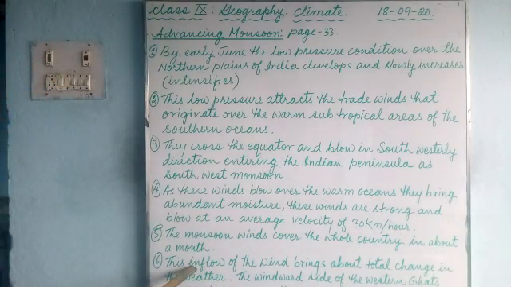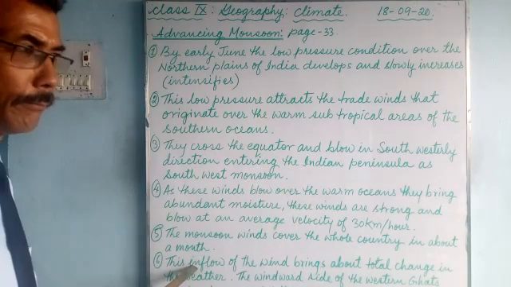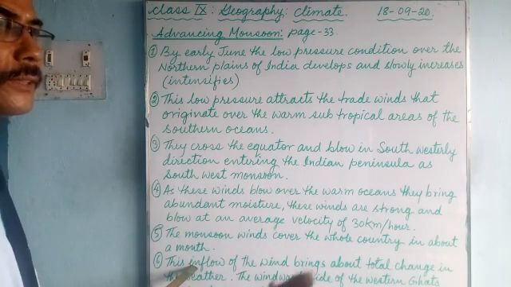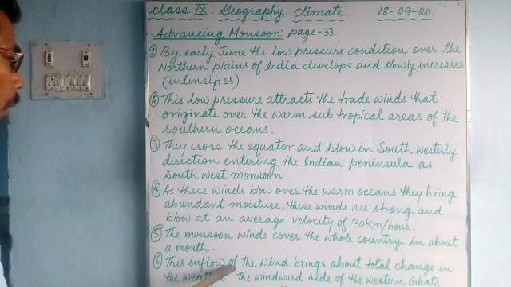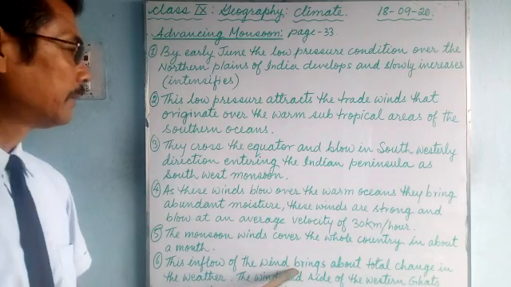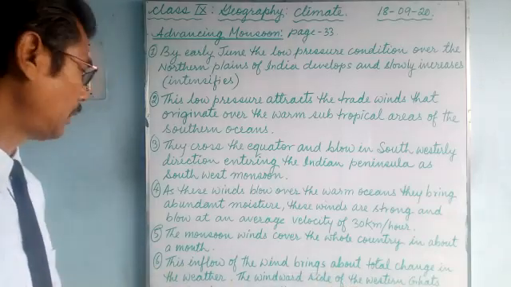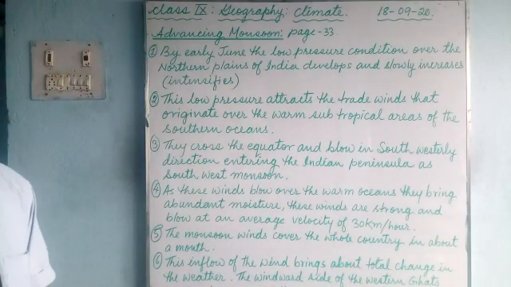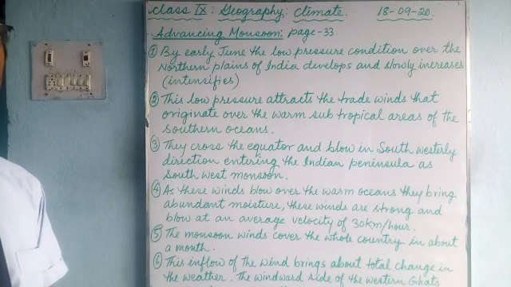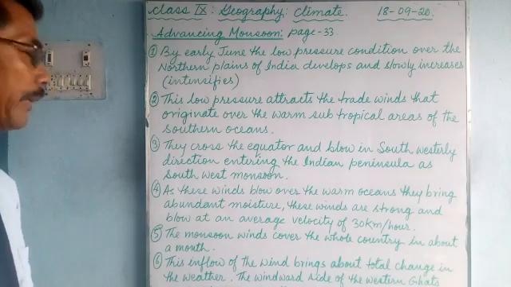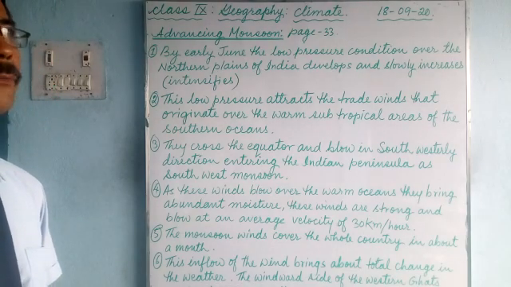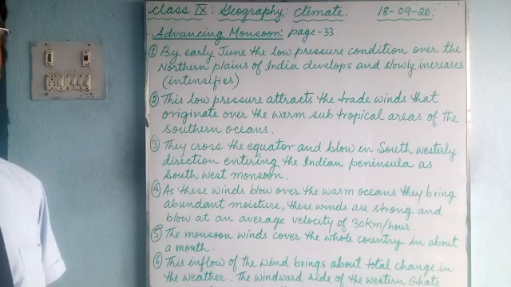This inflow, meaning the wind that blows inside the country, the monsoon wind, brings about a total change in the weather condition of our country. It brings relief from the summer heat. We can see dark clouds and we feel relief from the heat of the sun, and it brings rain, abundant rain.